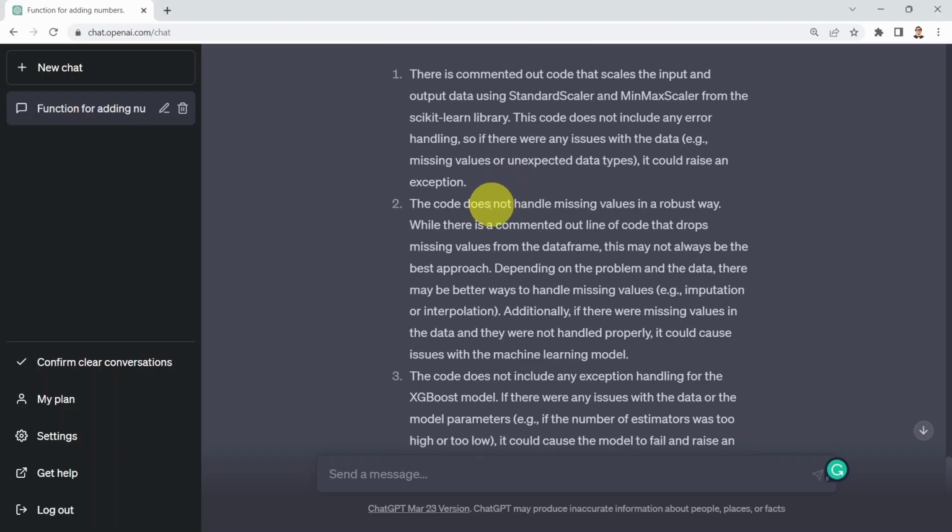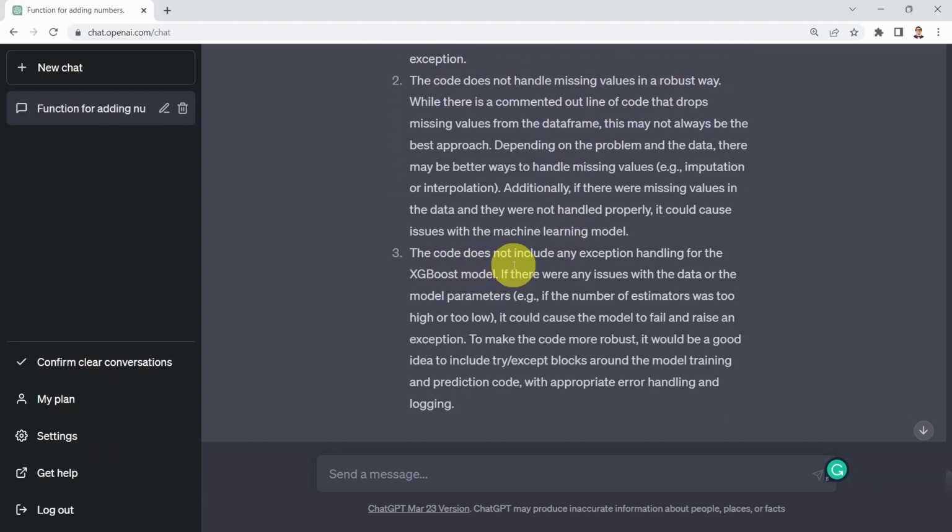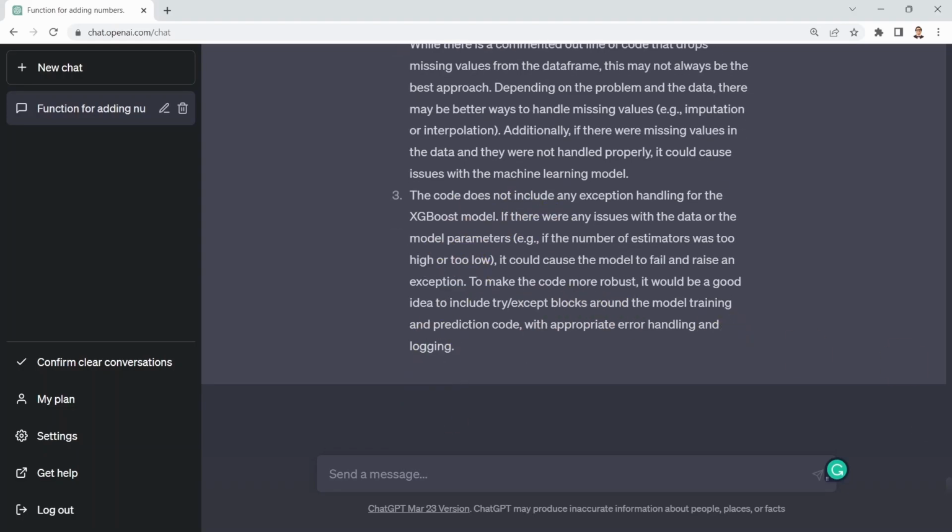Here it's also telling you the code does not handle missing values in a robust way, and the code does not include any exception handling for the XGBoost model, as an example. Again, a pretty powerful, really useful tool that you can leverage. All you need to do is use the exact same prompt, and instead of pasting my code, you can just include your code in there.